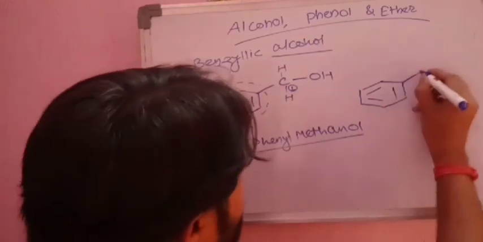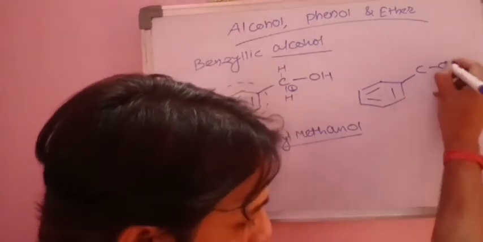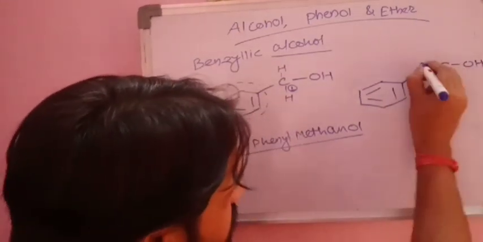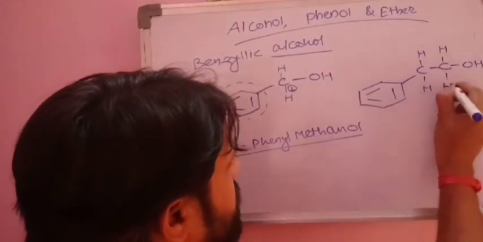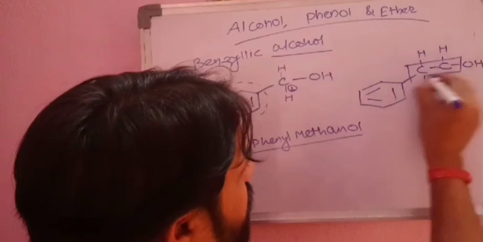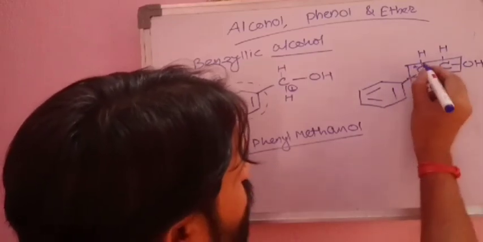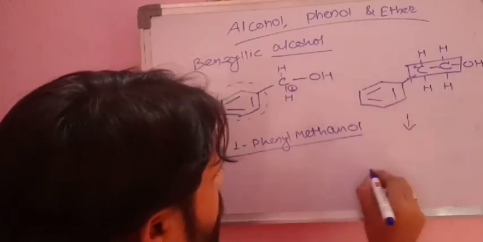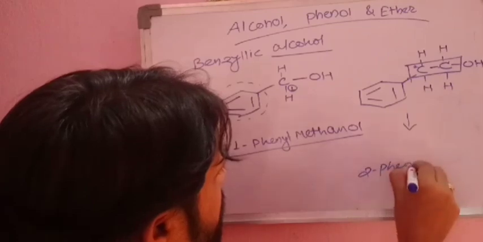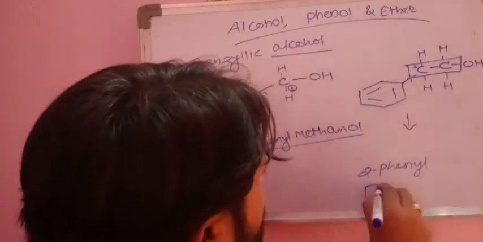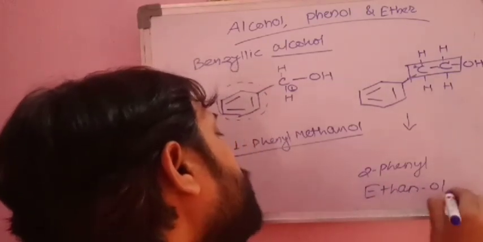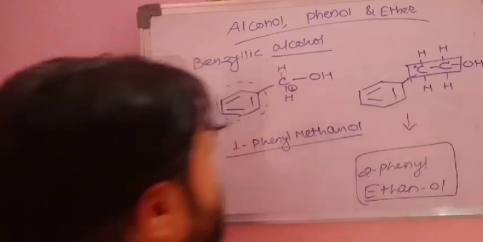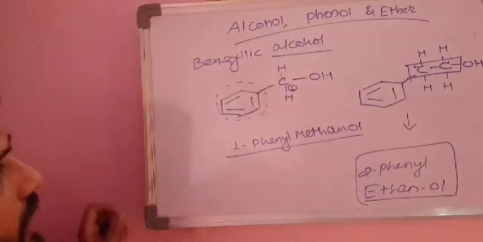Correct. If you have one more example, we can write like this. This is a benzene ring. This is carbon. This is one more carbon, and the OH group is attached to this. This is H, this is H, this is H, this is H. Again try to write its name, 1, 2. So we can write its name 2-phenyl, then how many carbons are there? 2. So therefore ethan-1-ol, or ethanol we can write directly. Okay, so this is the benzyl alcohol.